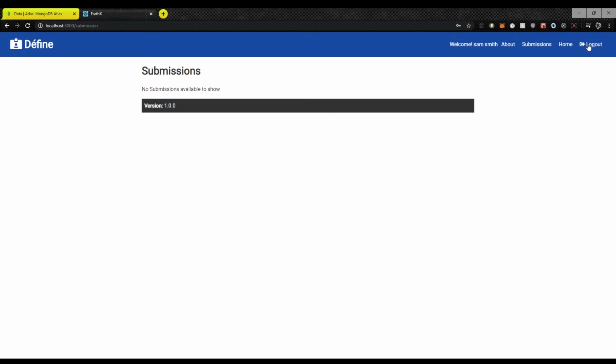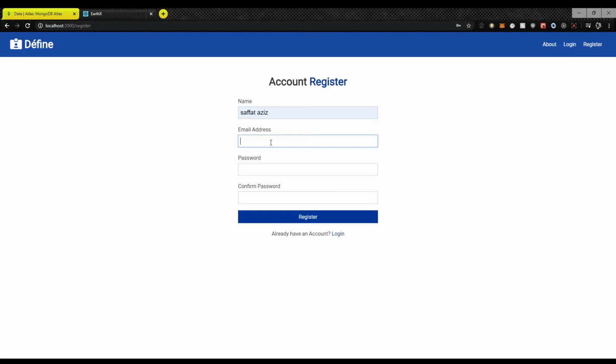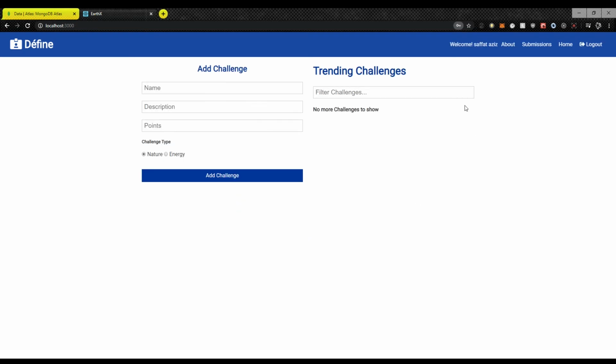Now I can also log out, and I'm going to try to register a new user. I'm going to put in my personal name, and I'm going to register. So this is the dashboard of a different user. As you can see, there are no challenges by this user.